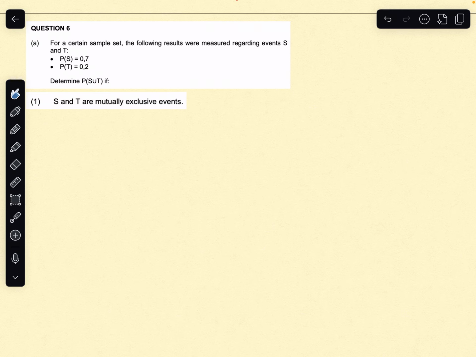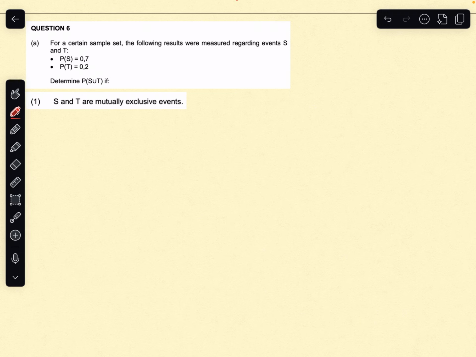We are looking at IEB's paper 1 from May 2025. Question 6a. For a certain sample set, the following results were measured regarding events S and T. The probability of S is 0,7. The probability of T occurring is 0,2. Determine the probability of S or T happening if S and T are mutually exclusive events.